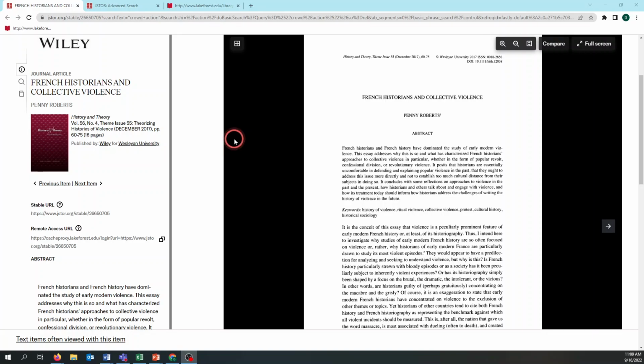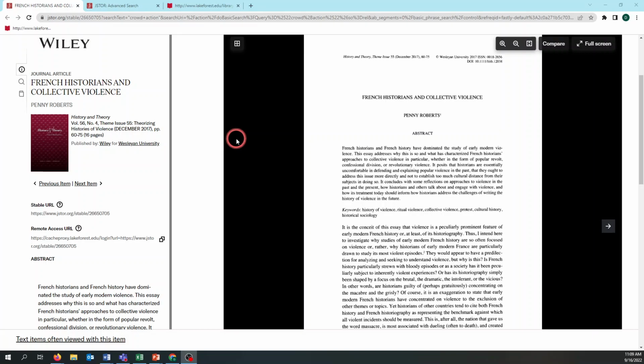You'll be searching for stuff about the Tolo.jsu, but because I'm not going to be doing exactly the same thing for you, I've decided to focus on a different area of history, early modern France, but the principles are the same. So when you have the article that you're looking for, the first step of your assignment, pulled up, you're going to have it open in JSTOR. It'll look something like this.